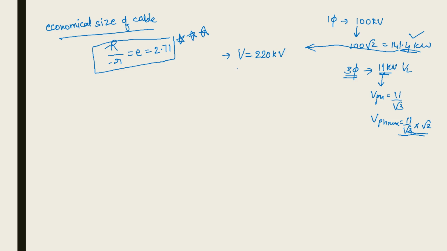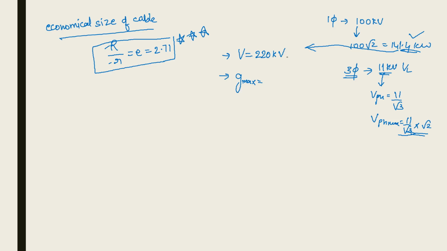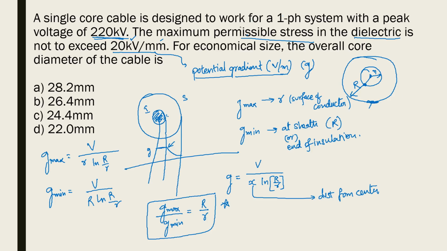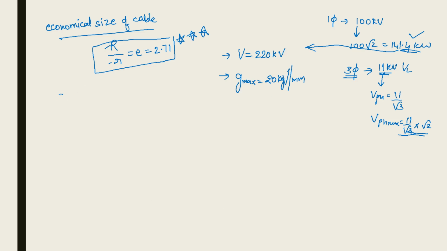Now you got the voltage as 220, and he has given you the maximum potential stress in the question. He has given that maximum permissible stress in the dielectric is not to exceed 20 kV per mm. So G max is equal to 20 kV per mm is given. Now he is asking for the economical size overall core diameter of the cable. That means he is asking you to find out the diameter of the core. Diameter of core is nothing but 2 times r, where r is the radius of the core, isn't it?